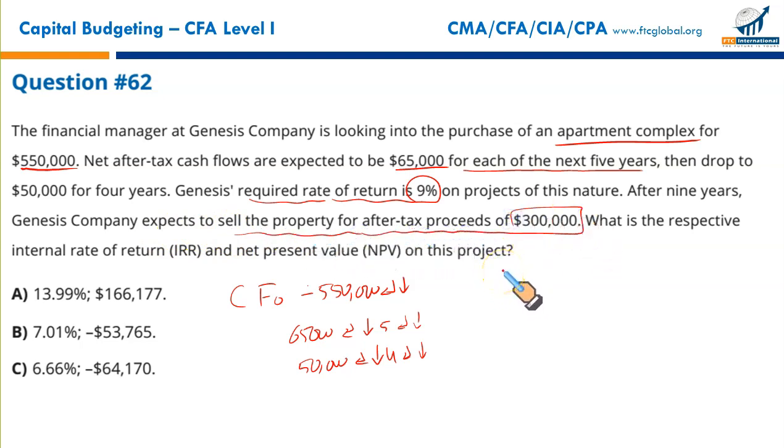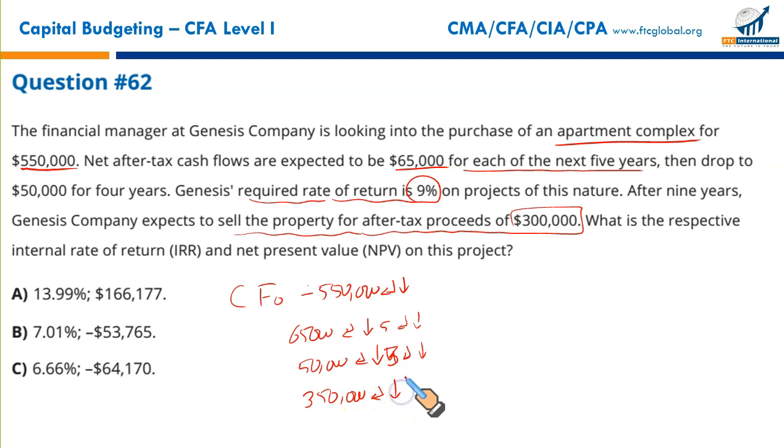Now, this changes things altogether. What would be the change? Since this 300,000 would be received at the end of the project together with the 50,000, we will reduce the frequency to 3, take one of the 50s and add it to 300, making it 350. That's an important point, gentlemen, ladies. Remember, I have taken one of the 50s out of these 4 years cash flows and added it to this 300,000, resultantly giving you a single cash flow at the end of the project, the terminal cash flow.